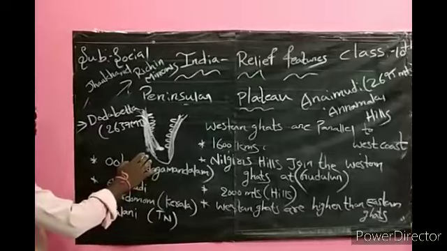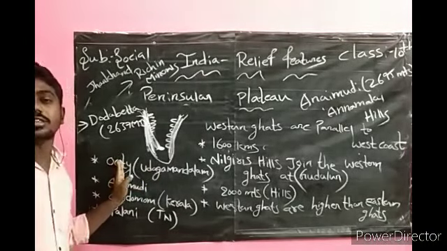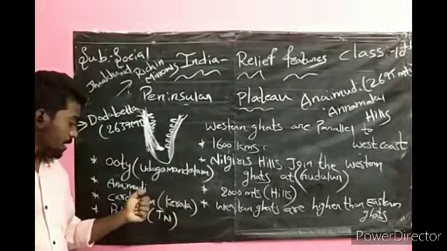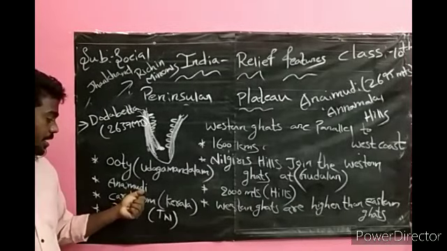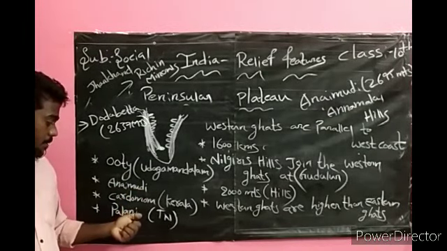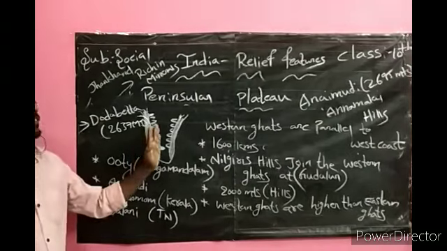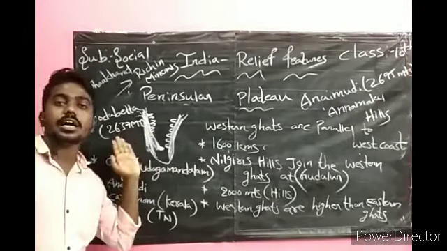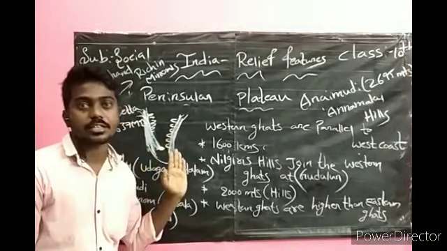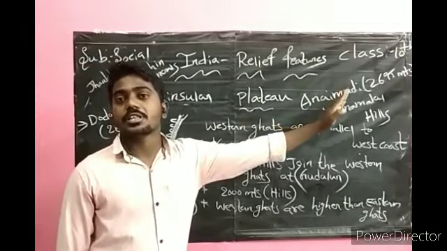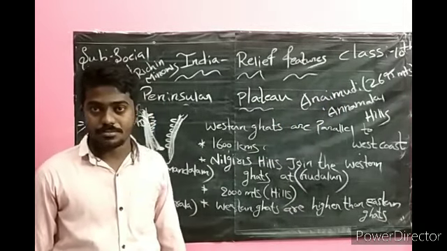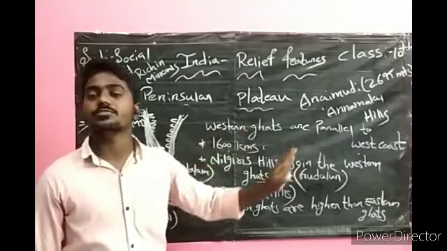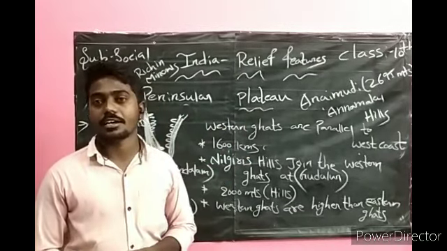And we can see famous hill stations like Ooty, also known as Udagamandalam, and we can see the Anaimudi, Cardamom, Palani Hills in this Western Ghats. Dodabetta is the highest peak in Nilagiri Hills. Anaimudi is the highest peak in South India. Okay, this is the complete information about the Western Ghats.